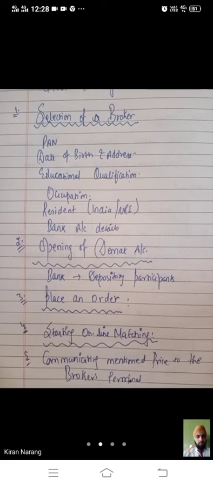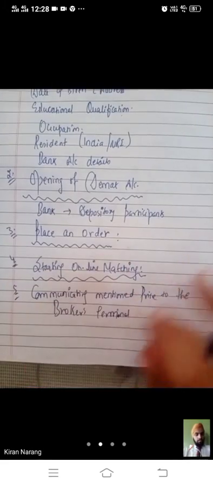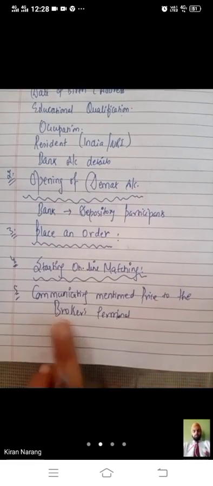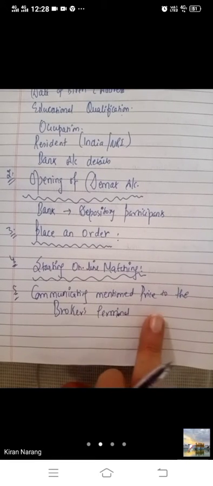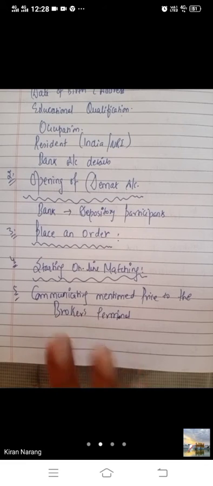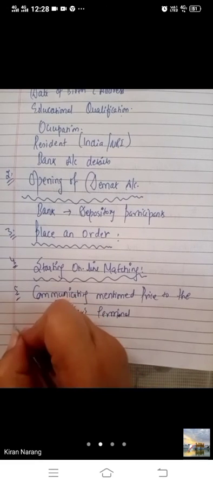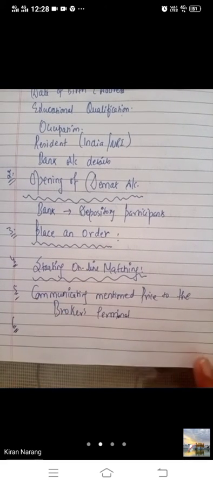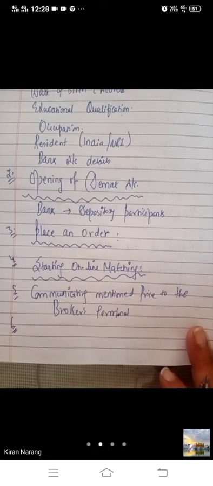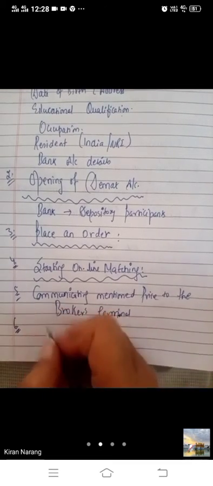The broker will issue a trade confirmation slip to the investor. So when the matching is done, this message will come to the broker's terminal that this is a match and at this price these shares are available. So he will book the order and give a confirmation slip to the investor that I have this many shares. Issuing contract note now.